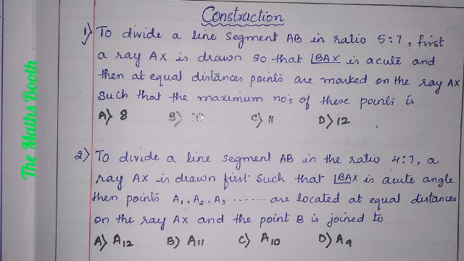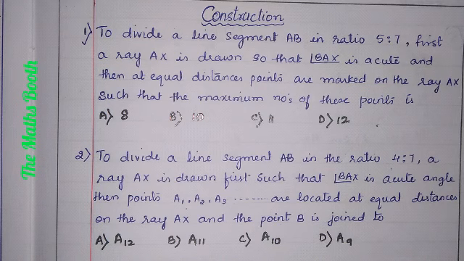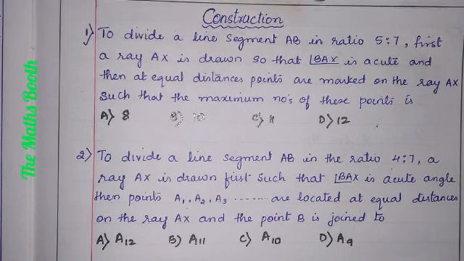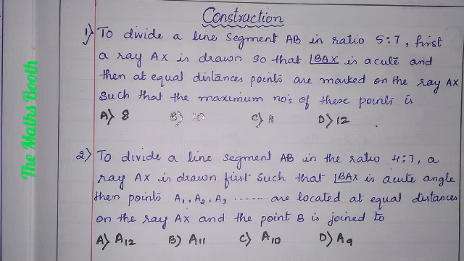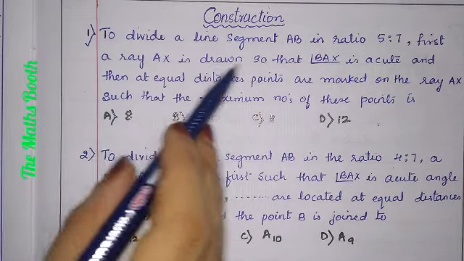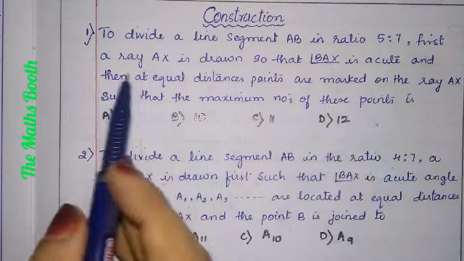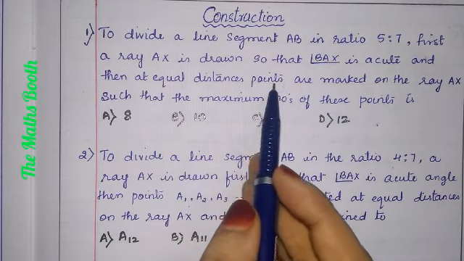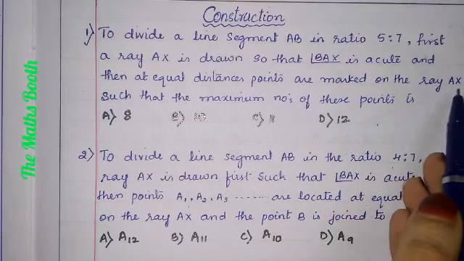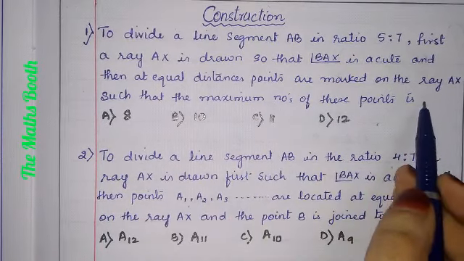So the most important MCQs on construction, we can expect this type of question in the board examination. The first question here is: to divide a line segment AB in ratio 5:7, first ray AX is drawn so that BAX is an acute angle, and that at equal distance points are marked on the ray AX such that the maximum number of these points is.